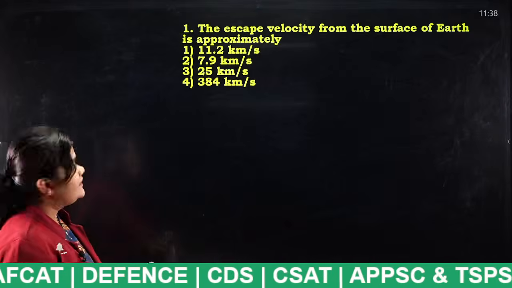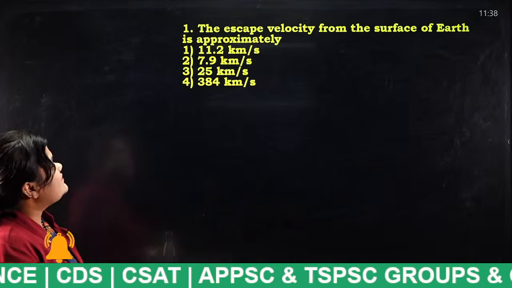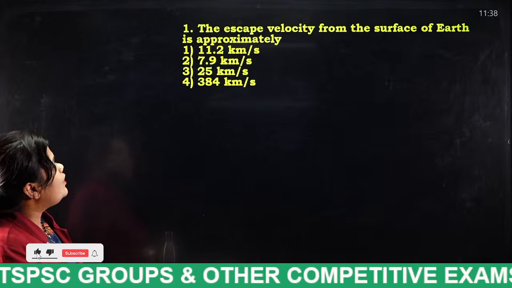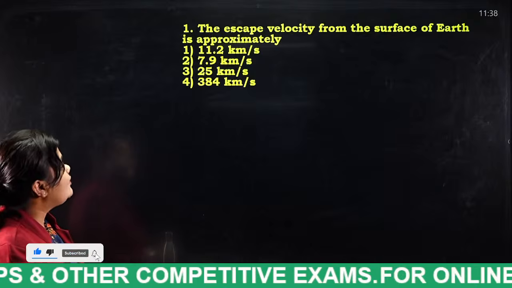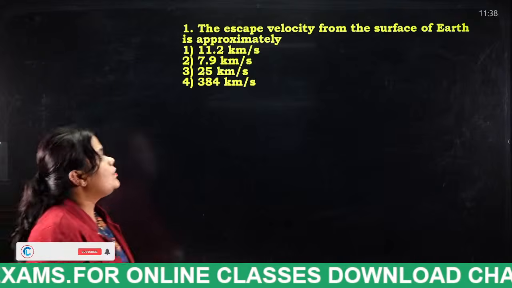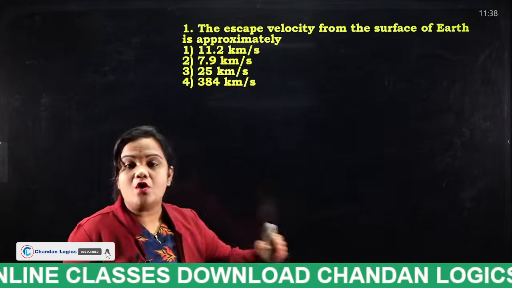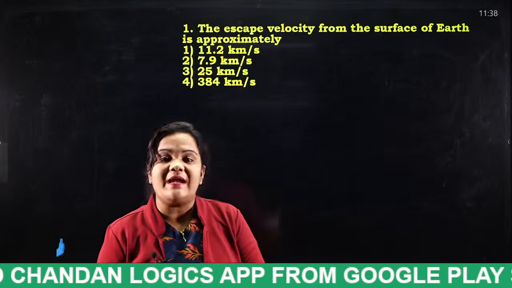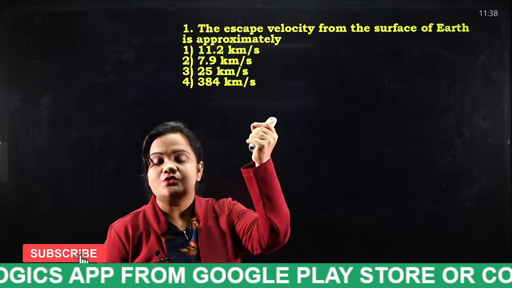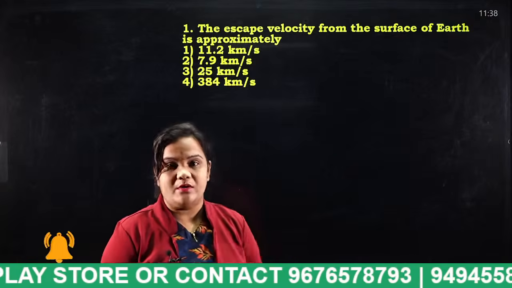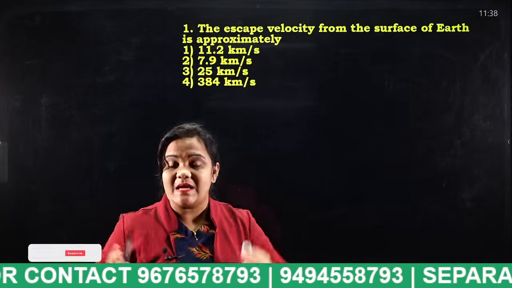The escape velocity from the surface of Earth is approximately: 11.2 kilometers per second, 7.9 kilometers per second, 25 kilometers per second, or 384 kilometers per second? As we all know, our Earth has gravitational force, right? So if any object is thrown upwards, due to the presence of gravitational force, it will obviously fall down. Is there any escape velocity?